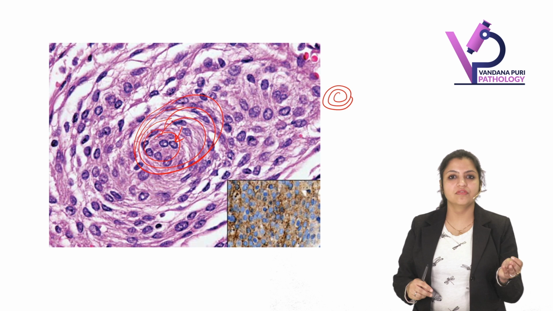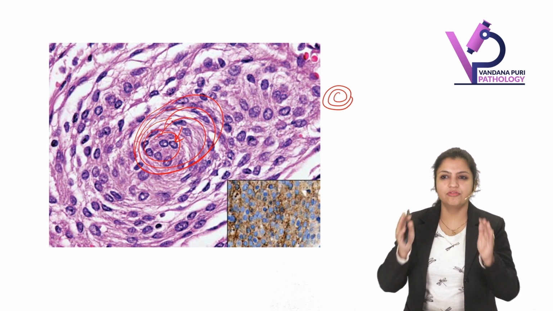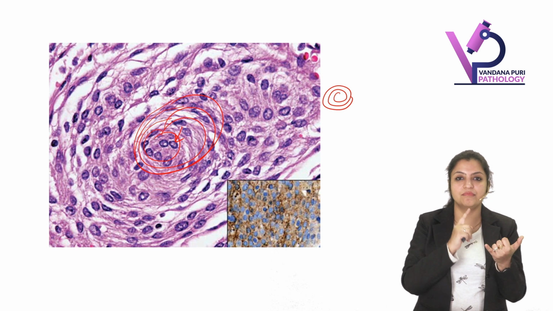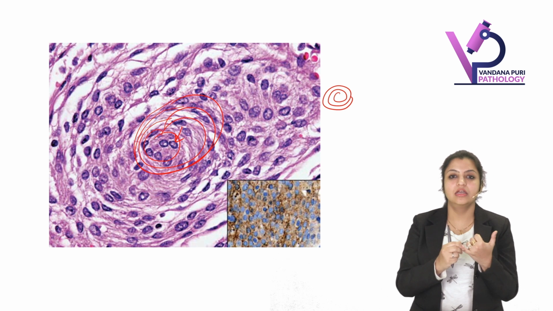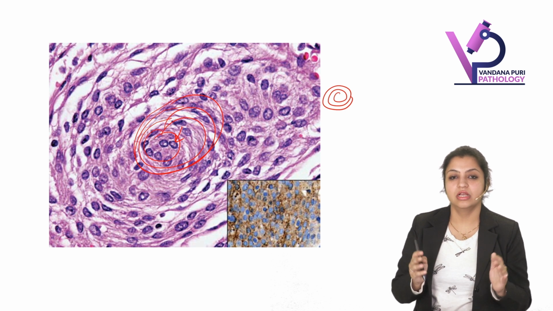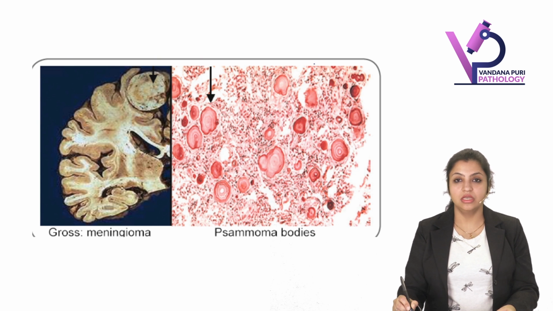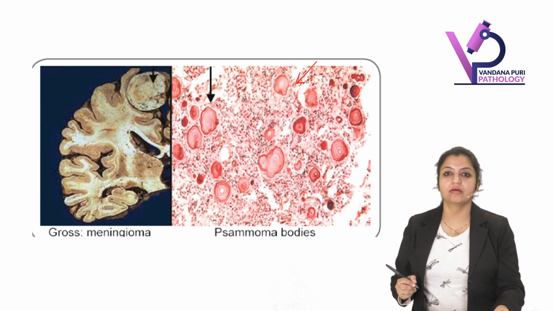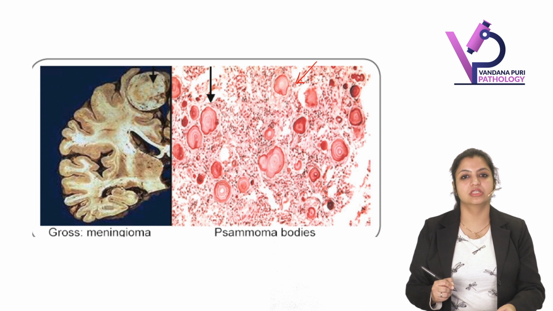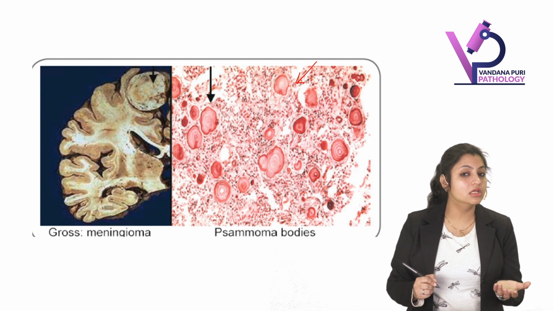We have approximately 13 types of meningioma. But for you to remember, we have the meningothelial type, which is this; the fibroblastic type, in which there are very fibrous cells; and the third, the psammomatous type. Let's see the psammomatous type. In this type, there are lots and lots of psammoma bodies.